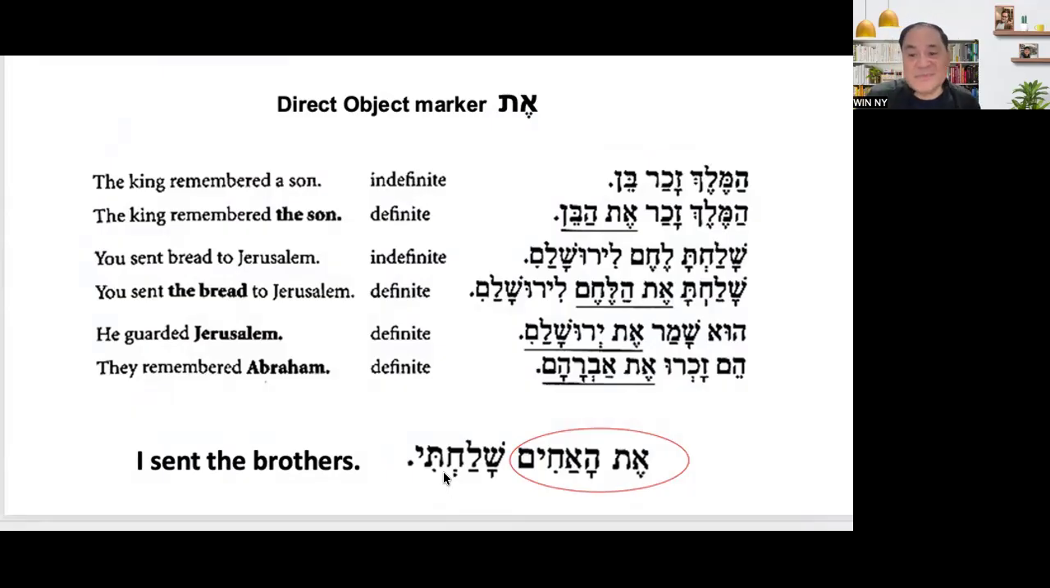But that is not the proper way of saying it in English. We normally start with the subject. Okay? Like here, shalakti. So we know that there is ani shalakti. So you will translate this as I sent, shalakti. Okay? Et haachim. Et haachim, which means the brothers. Okay, so this is how you do it.